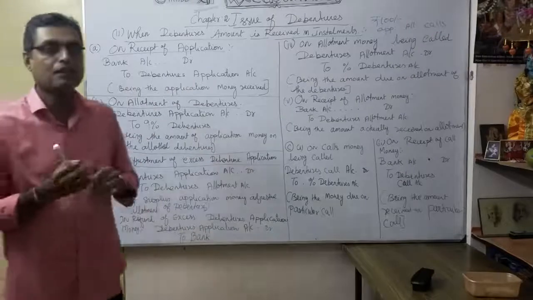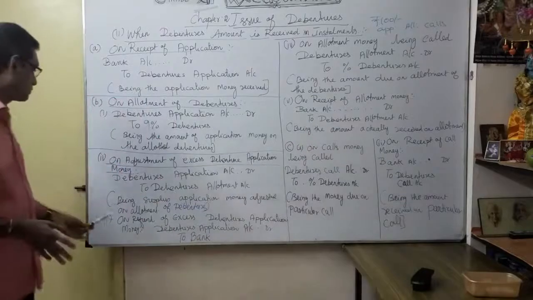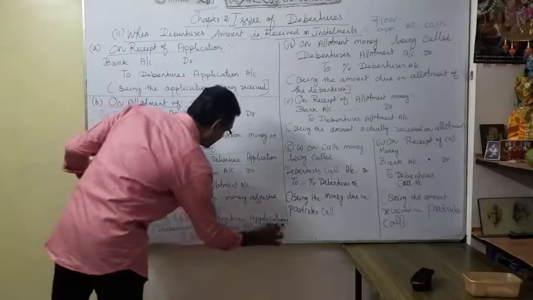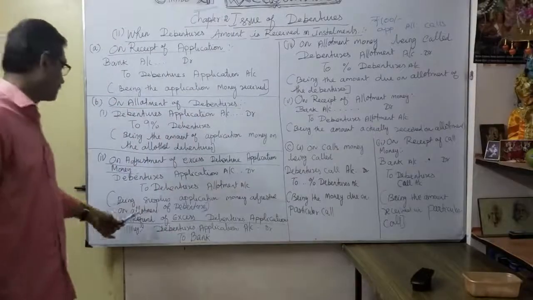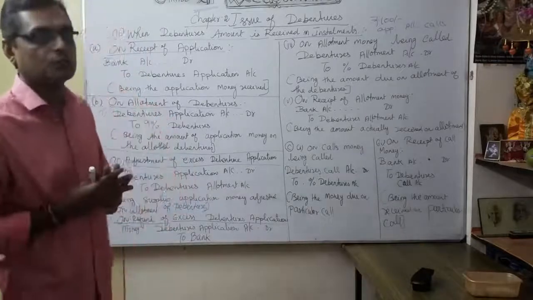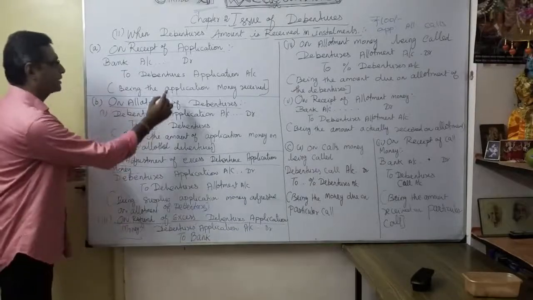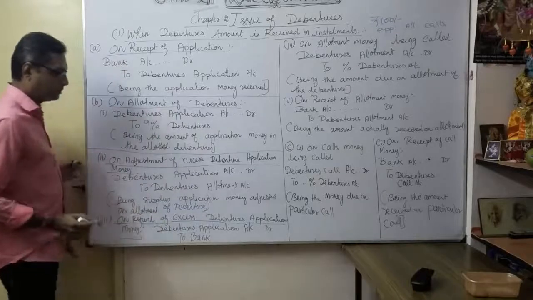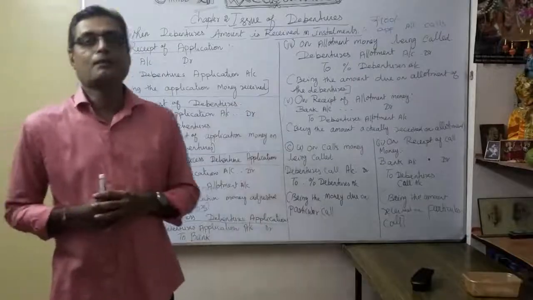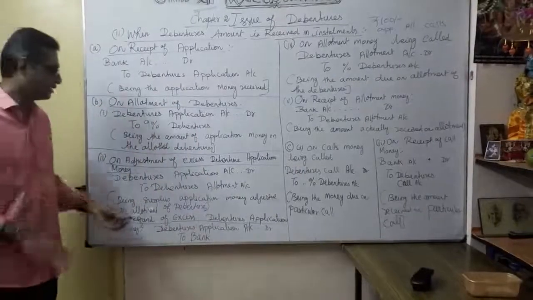After the allotment, if any excess application is still pending, what do you have to do? For that, you are going to refund the excess debenture application. In this situation, we are going to pass the journal entry. Debenture application account, which you credited earlier, we are going to debit, debentures application account to bank account, being the excess application of debenture refunded. Or refused to accept, whatever. So mostly refund, that's the relation.